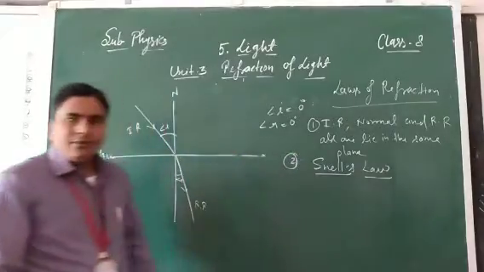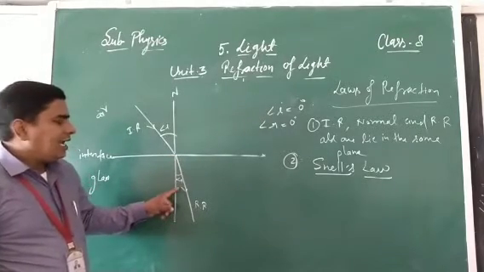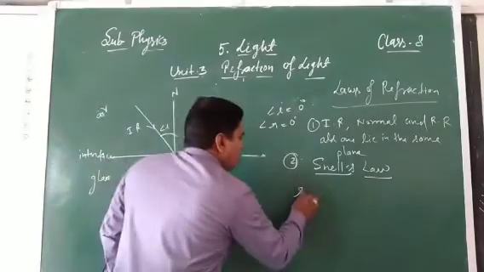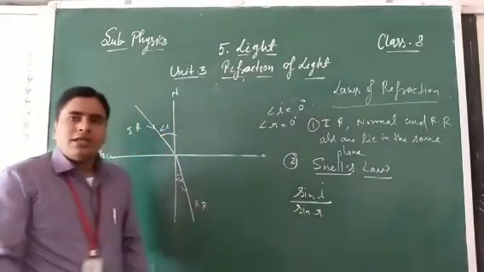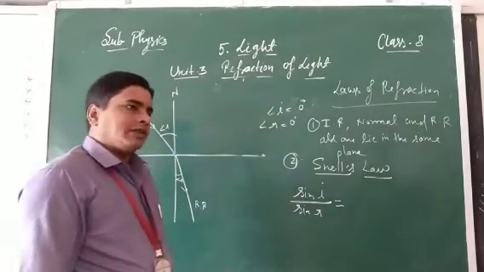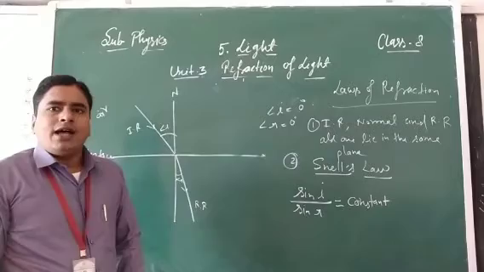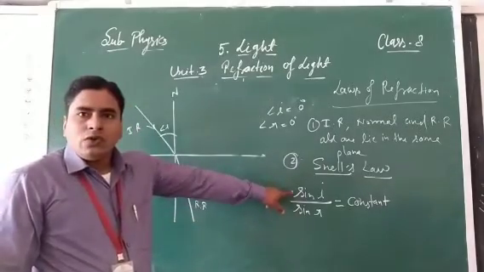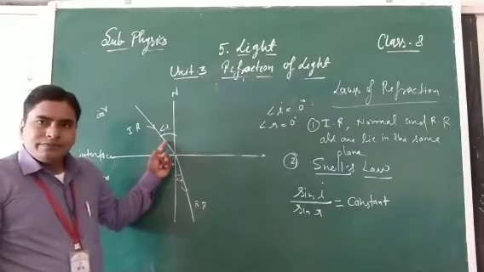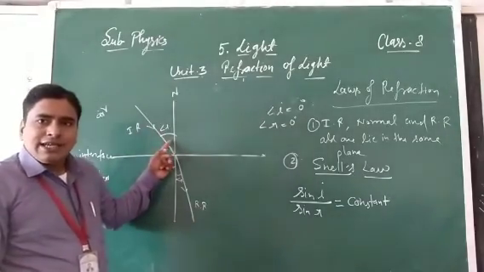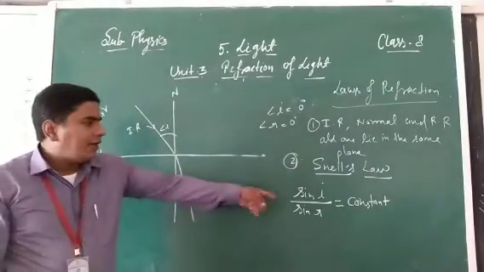According to this law, the ratio of the sine of the angle in the incident medium to the sine of the angle in the refracting medium is always constant. Always constant.